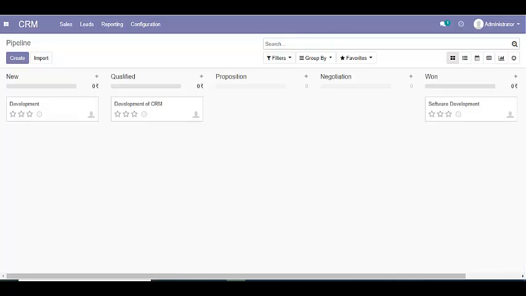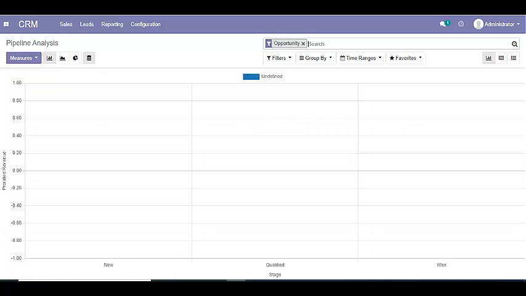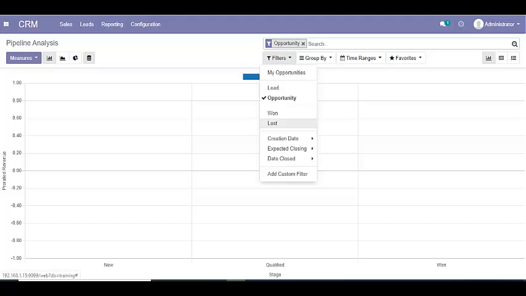Now let's see the reporting section. We can see the reports by pipeline and we can also see the lost and won opportunities report here.